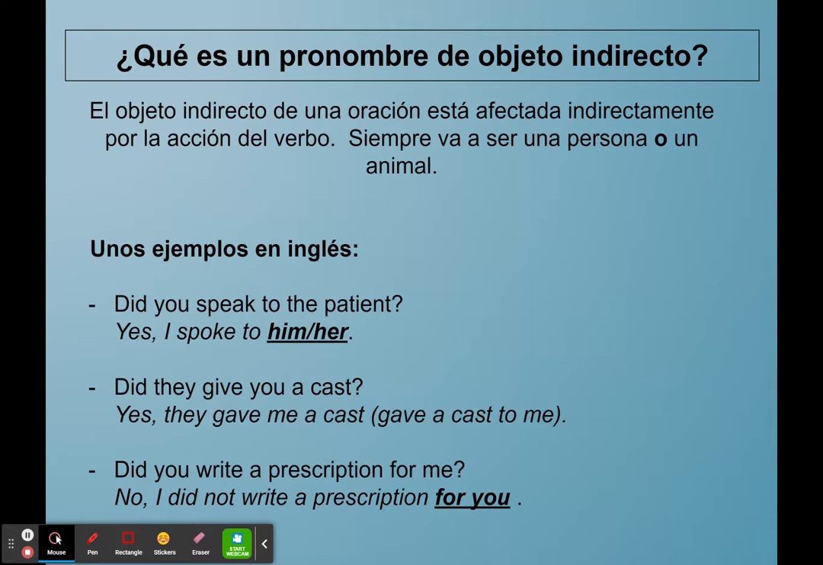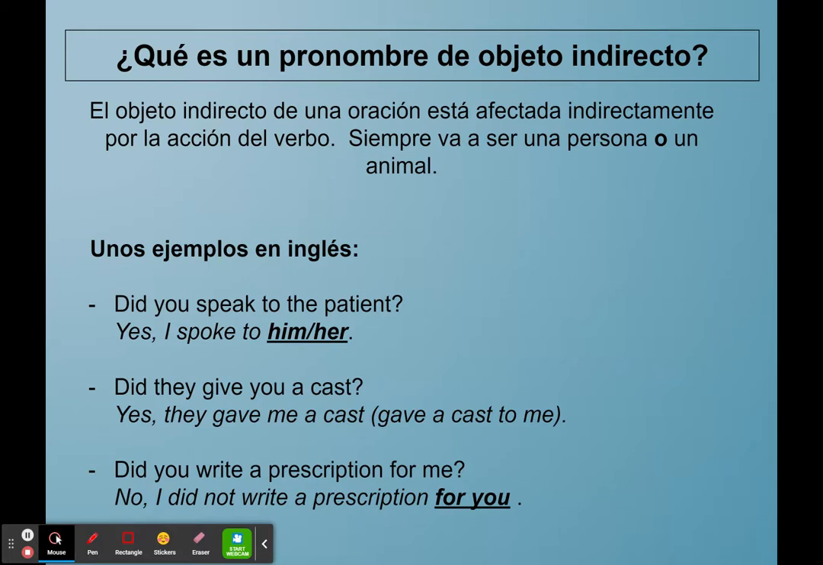Did you speak to the patient? Yes, I spoke to him, or yes, I spoke to her. Once again, it's very difficult, although we might say them in English, to do that exact translation in Spanish, given the way the language works, okay? So to him or to her is a way of avoiding repeating the patient.